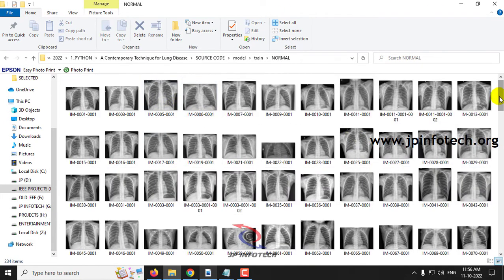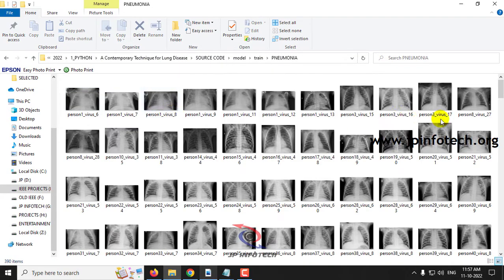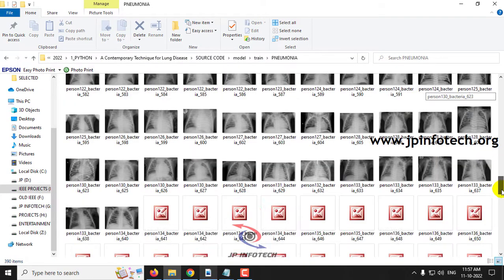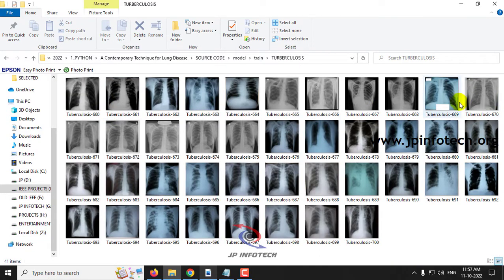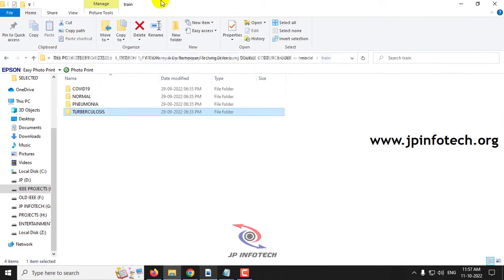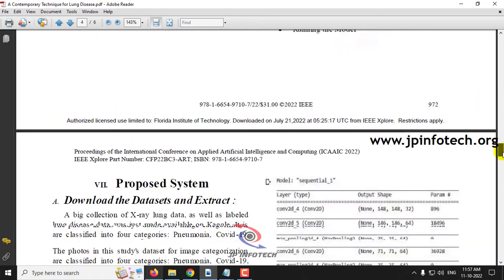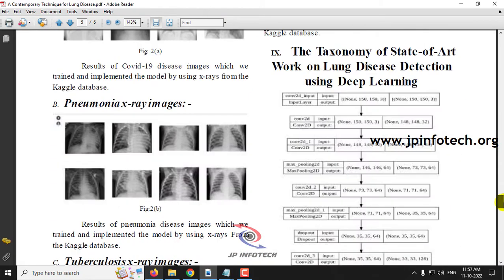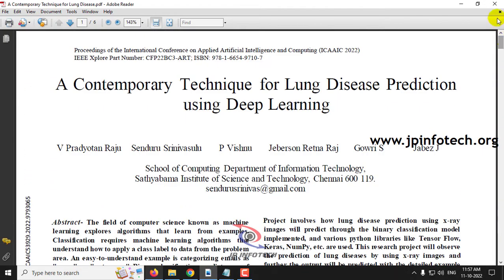This is all for the normal image dataset, this is for the pneumonia dataset, and this consists of the tuberculosis X-ray image dataset. Totally we have used around 1075 images for the training dataset. Here you can see the things that are mentioned in the base paper.